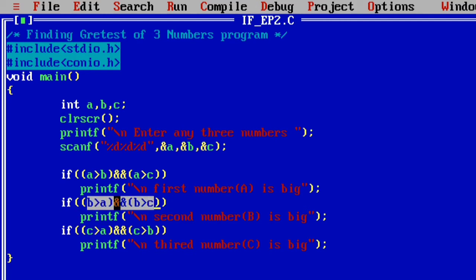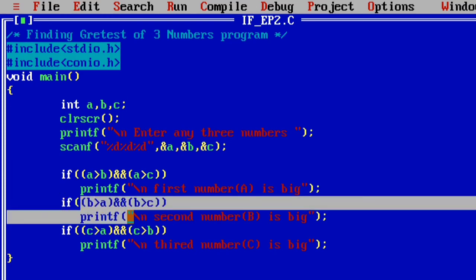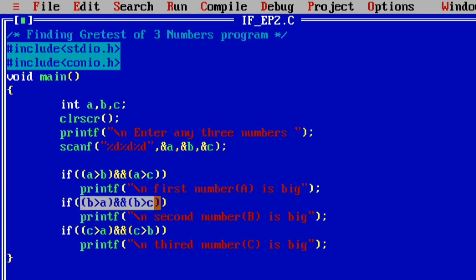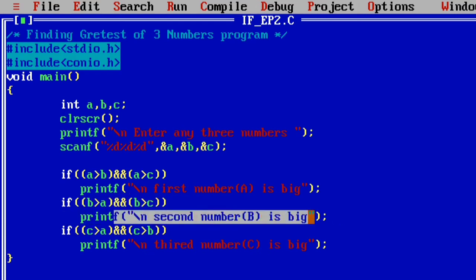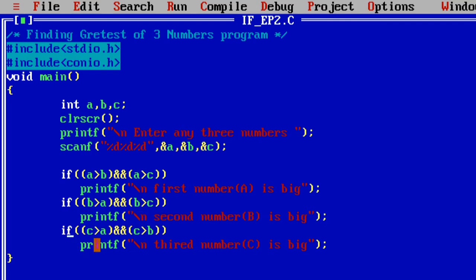Here I am using the and operator. So true and false, you will get false. That's why the truth value of this if condition is false. If the given condition is false, the following line is omitted from the execution. Then we come to the third if condition.